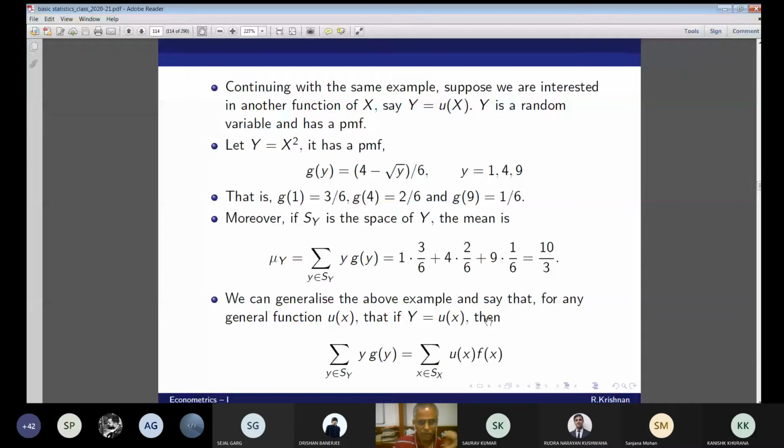Now the rest is the same thing. g(1) equal to 3 by 6, g(4) is equal to 2 by 6, g(9) equal to 1 by 6. There it was g(1, 2, 3), now g(1, 4, 9). Moreover, if S_y is the space of Y, the mean is mu_Y equal to 1 times 3 by 6 plus 4 times 2 by 6 plus 9 times 1 by 6, which is 10 by 3.